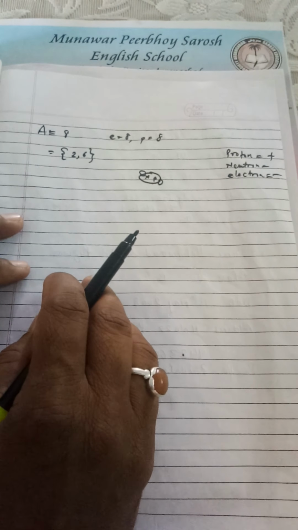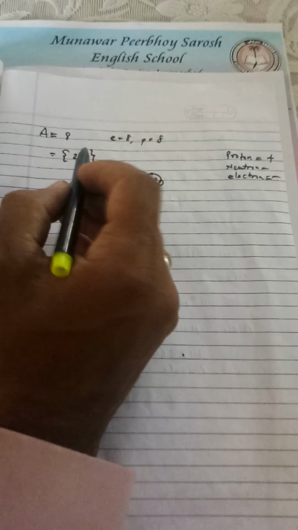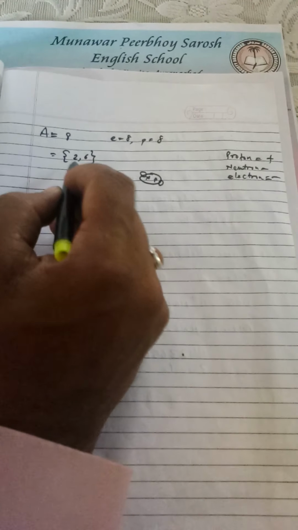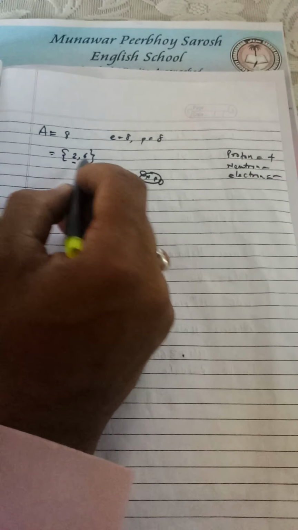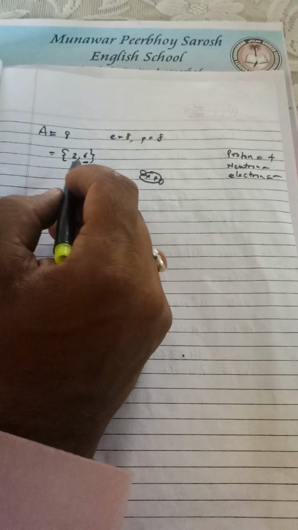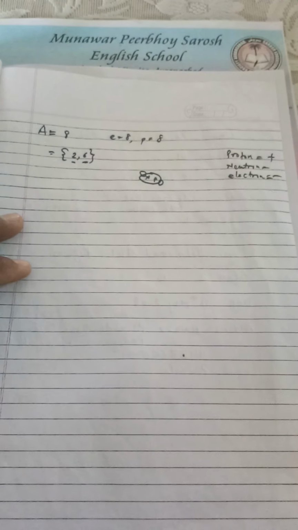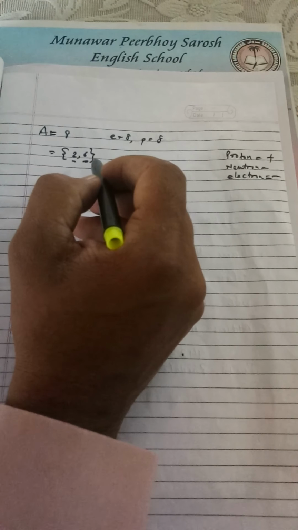Now, the capacity of the second orbit is to hold 8 electrons. Capacity of the first orbit is to hold 2 electrons, and capacity of the second orbit is to hold 8 electrons. But here are only 6 electrons. So 2 more electrons can come in this orbit to make this shell or the octet a fulfilled one. So 2 electrons can be taken from another element.